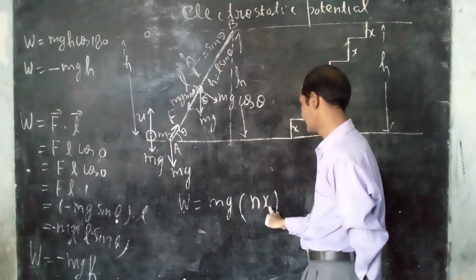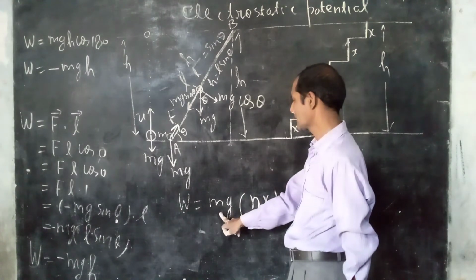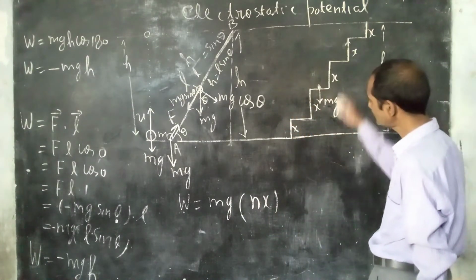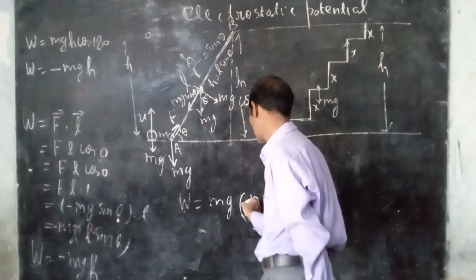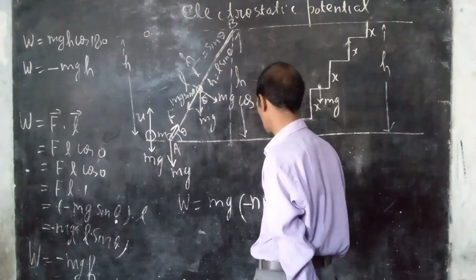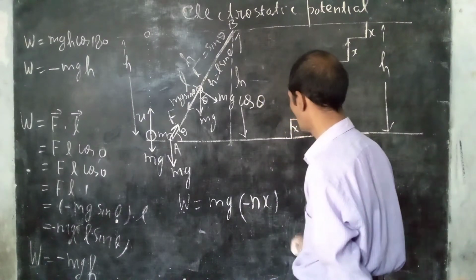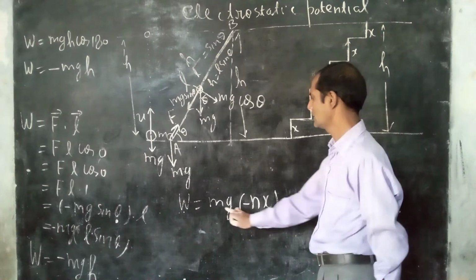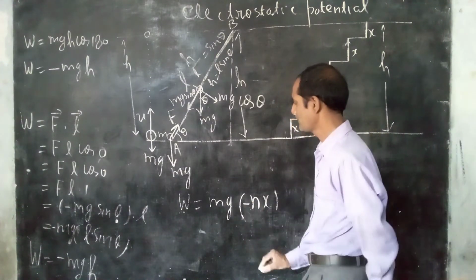This is the vector, and this vector is vertically upward, while mg is vertically downward and you are going in the upward direction. So these two vectors can be equated with a negative sign. Mg and ns are opposite, so write it negative.